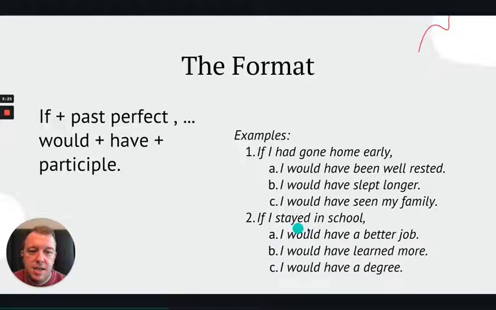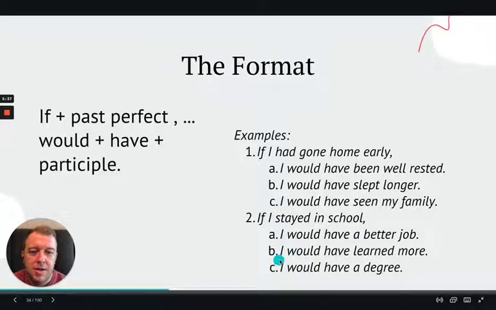If I stayed in school, I would have a better job. Okay, so better job is our last part there. If I stayed in school, I would have learned, with learned as the participle, and then modifying it here with more. I would have learned more.